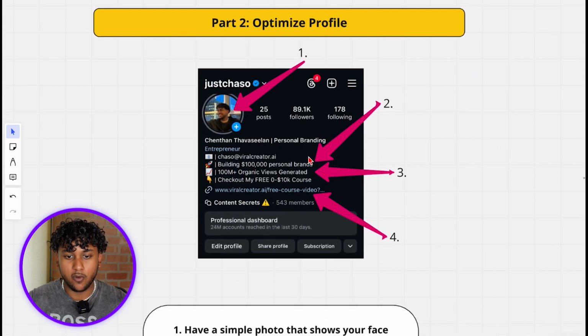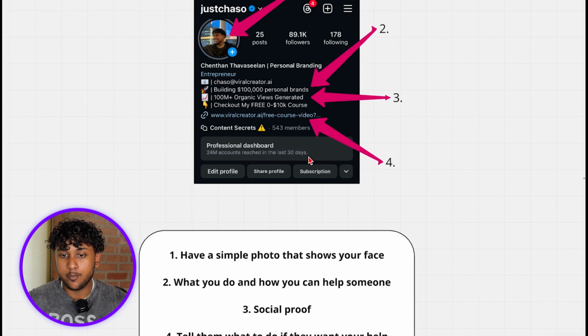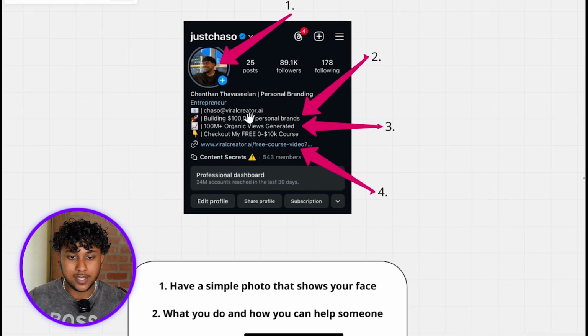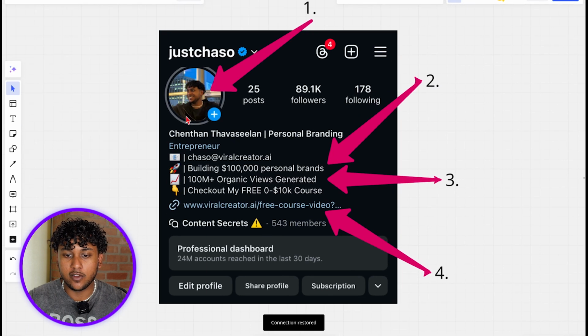So part 2 is optimize your profile. As you can see right here, this is my profile. The first thing that's important to having a good optimized profile is a simple photo that shows your face. As you can see right here, I have a clear headshot of my face, and that's my profile picture. It's simple, it's clean, and it really shows the person that's watching your content, your follower, whatever it is, who you are, and it gives them that insight, like this is the person that I'm following.